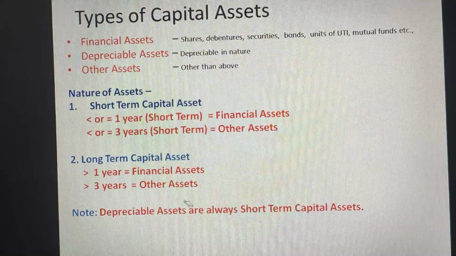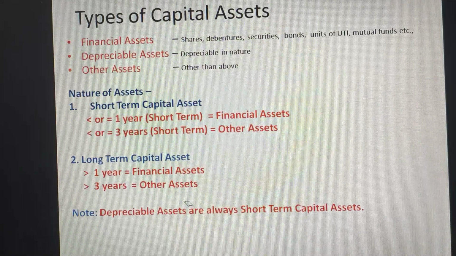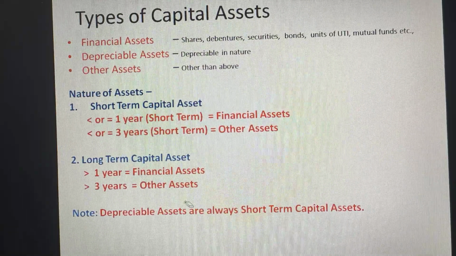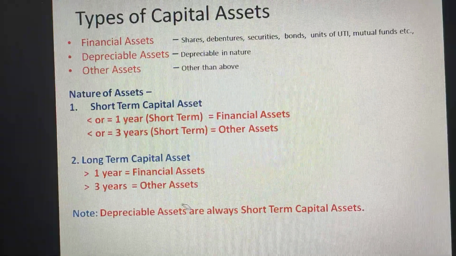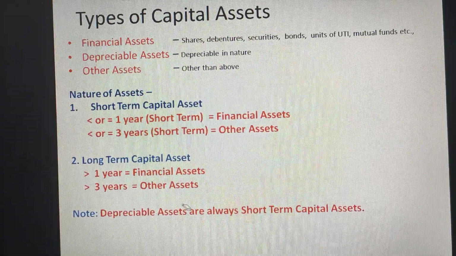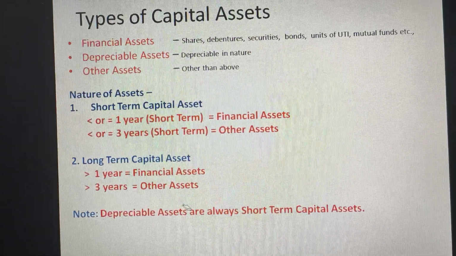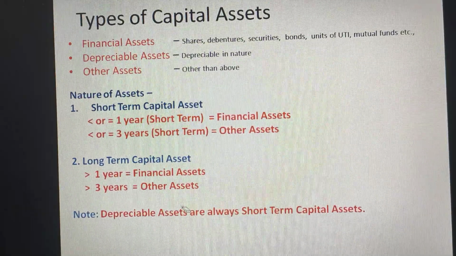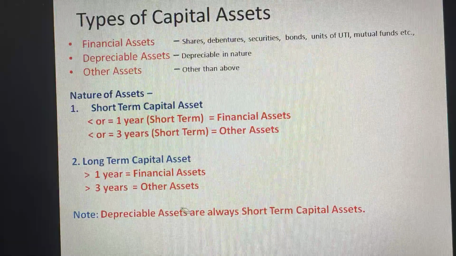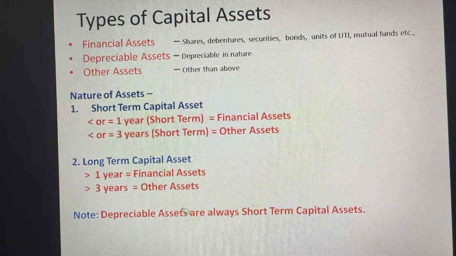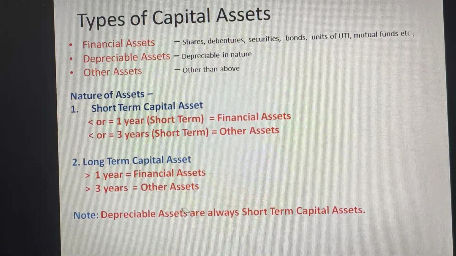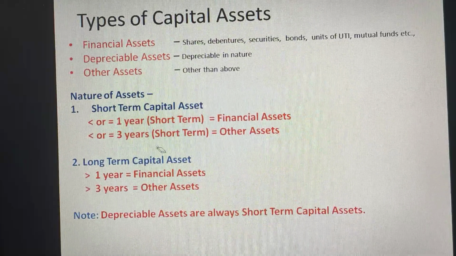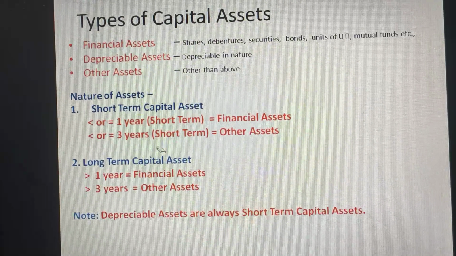What are the different types of capital assets? There are 3 types: financial asset, depreciable asset, and other asset. Financial assets are the financial products. Depreciable assets are depreciable in nature. Other assets: apart from these two, any type of capital asset is considered as other asset. Based on the nature of assets, capital assets can be classified as short-term capital asset and long-term capital asset.